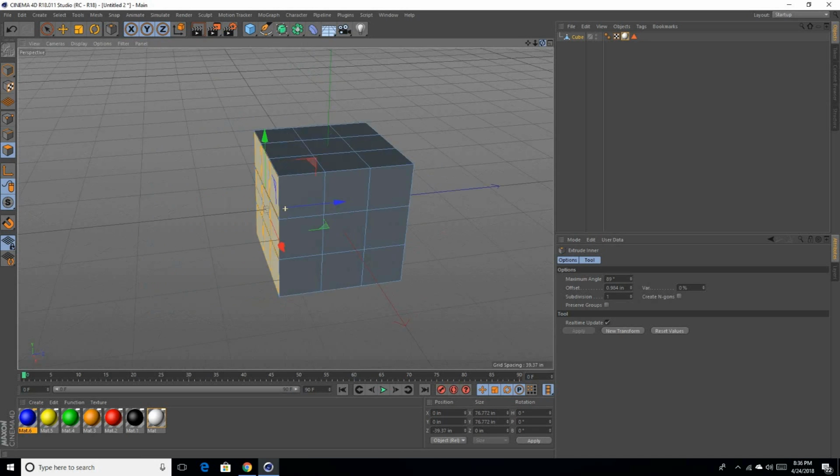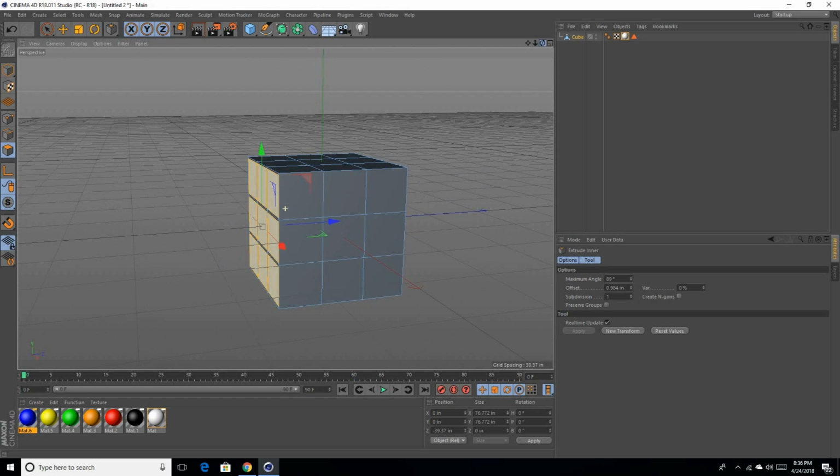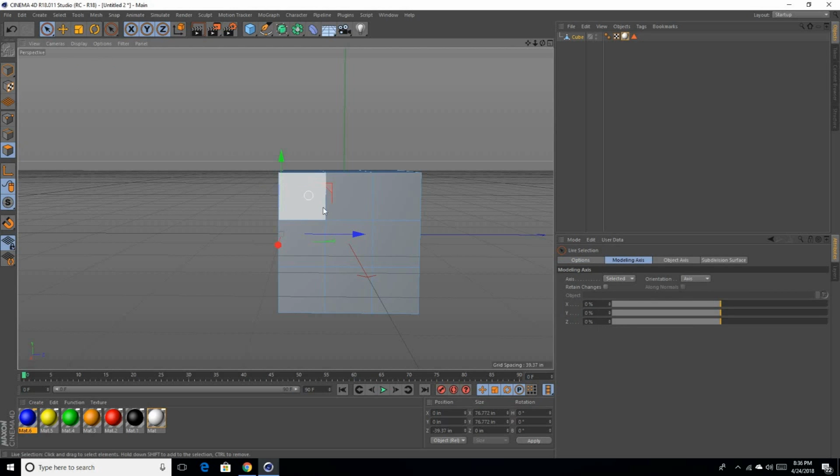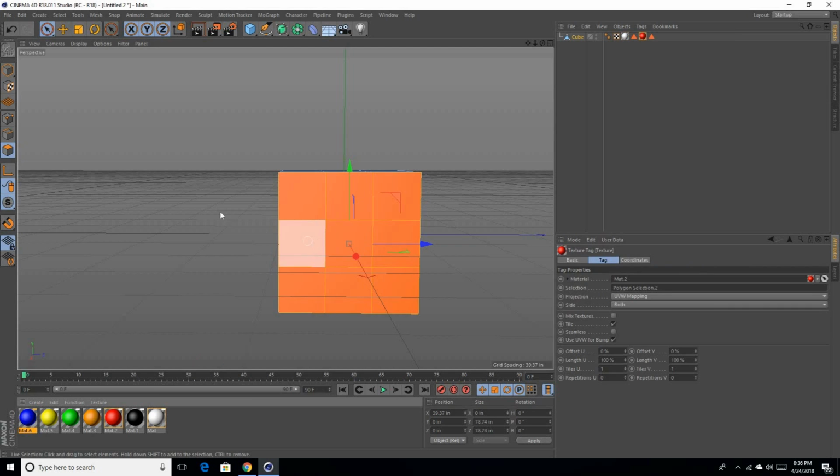We're going to go ahead and select one side, and we're going to make that one red. Right click, extrude inner, right to the left a little bit, kind of estimate to make sure that both sides are about the same.